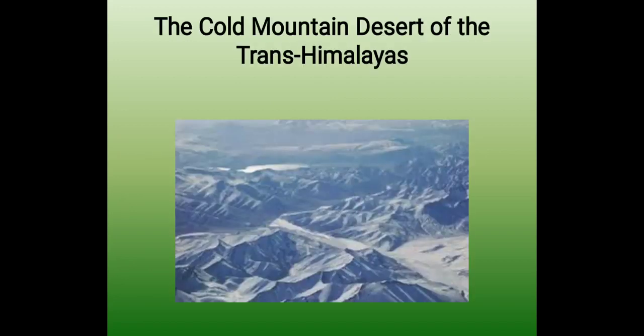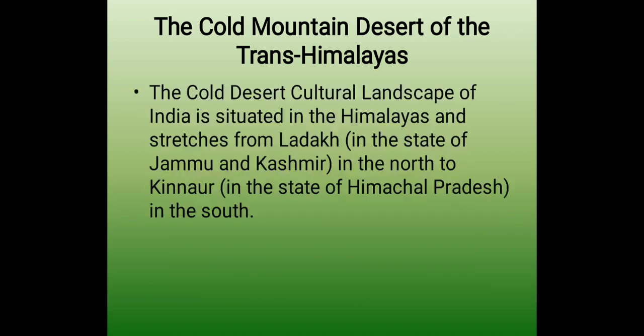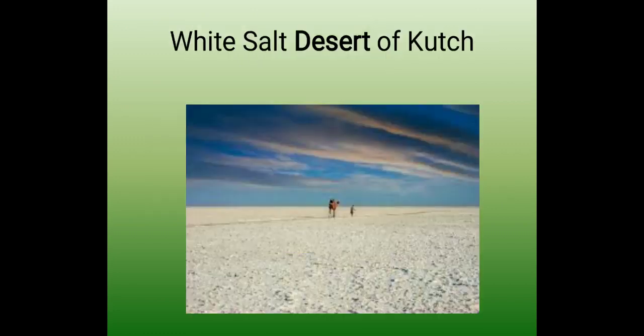The cold mountain desert of Trans-Himalayas. This is a picture of a cold mountain desert in India. The cold desert landscape of India is situated in the Himalayas and stretches from Ladakh in the north to Kinnaur in the south. Now we will talk about the White Salt Desert of Kutch.